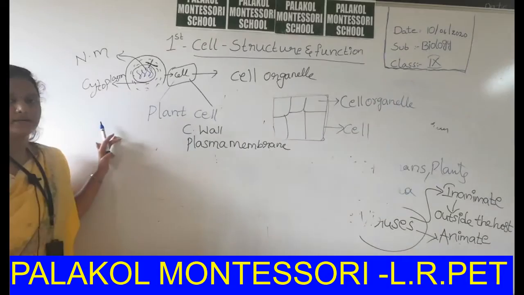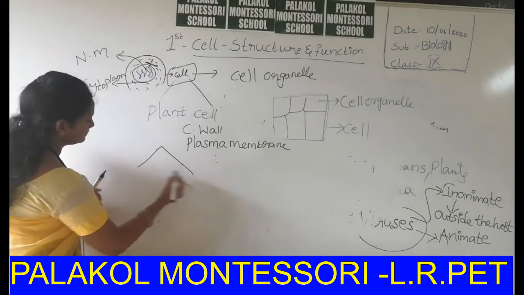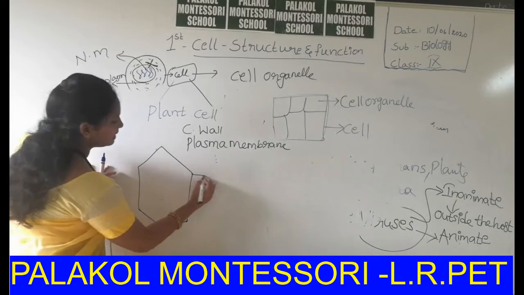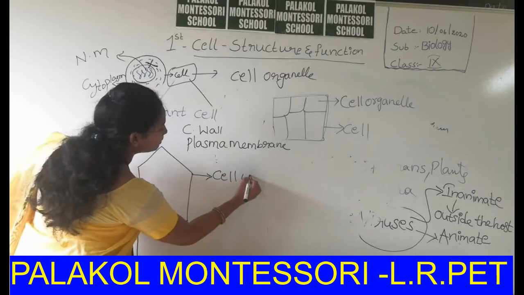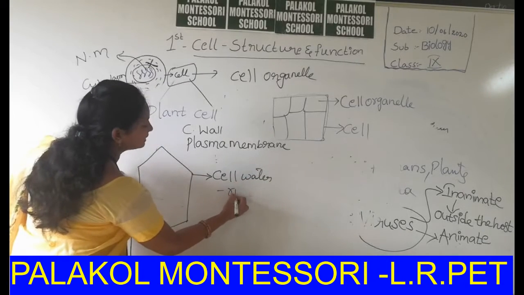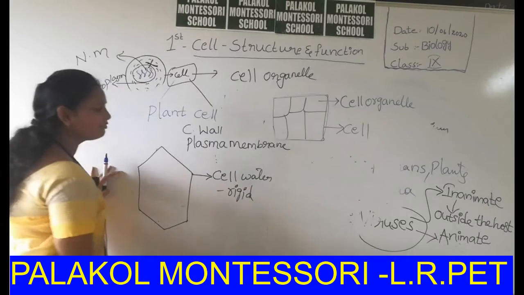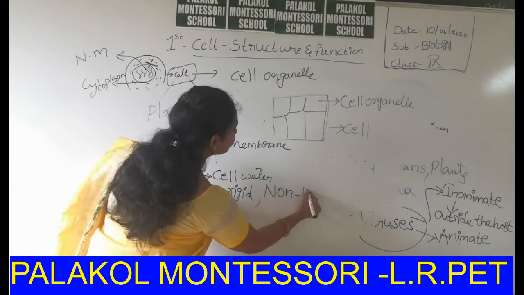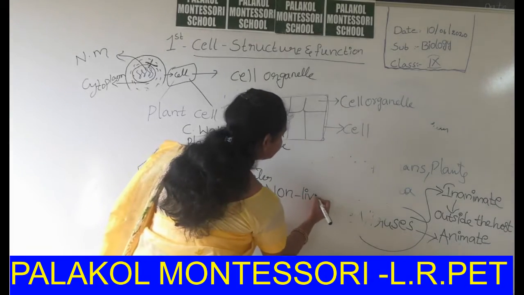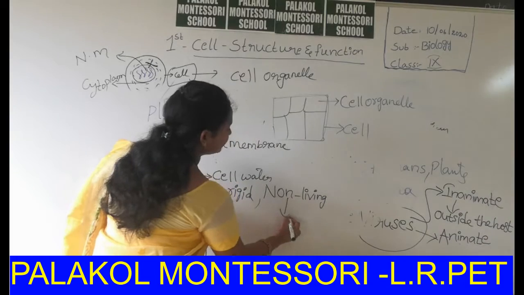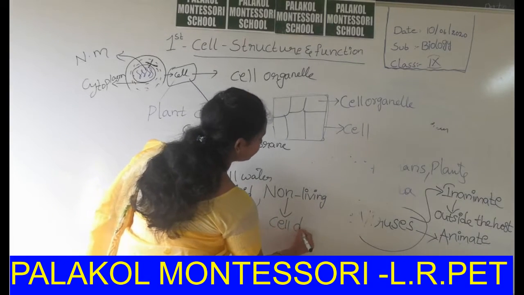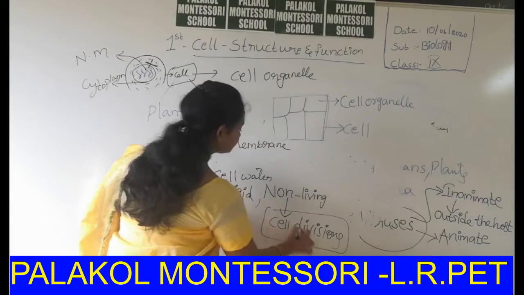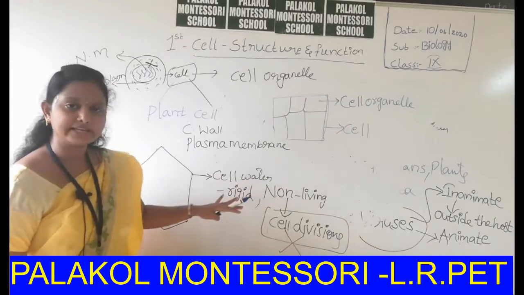We can observe that the cell wall is the outermost rigid, tough layer, but it is in non-living condition. How can we say that it is non-living? Because no cell division takes place here. That's why it is in non-living condition.